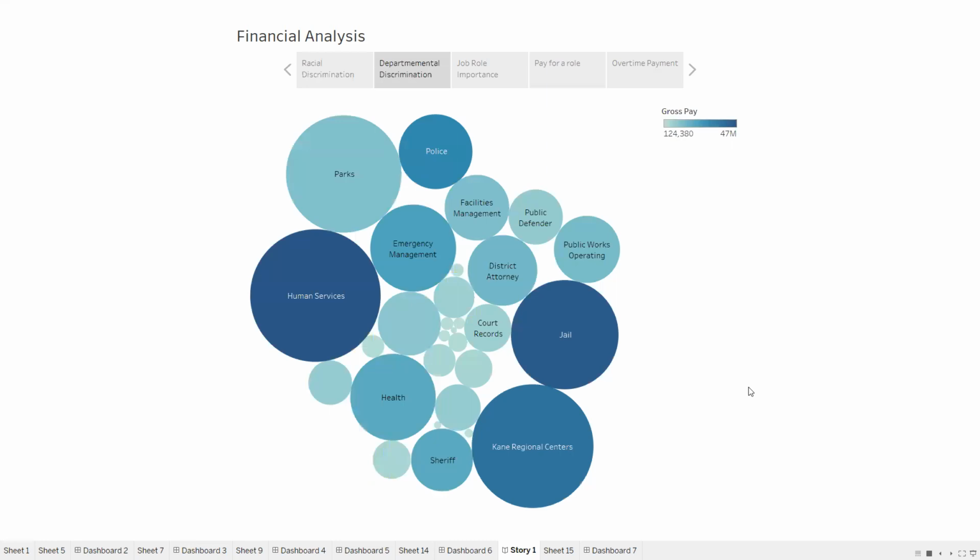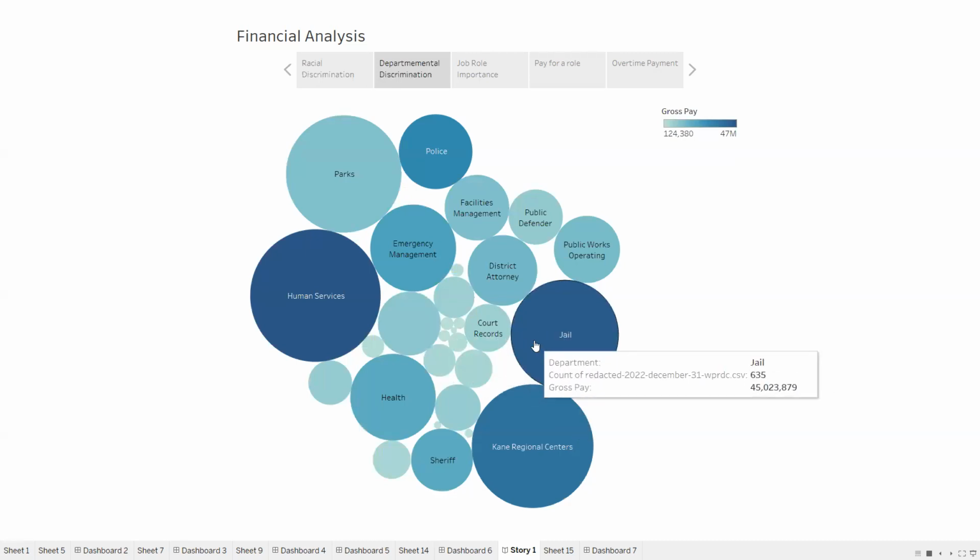In the coming two visualizations, I will be trying to establish a financial ranking based on the amount consumed by a department relative to the strength of its employees. First comes the packed bubble representation of various departments based on their size and the amount received from the government. If we take the jail department, it has 635 members and takes a total of 45 lakhs from the government to compensate its employees, whereas human services has 935 employees but takes only 46 lakhs.